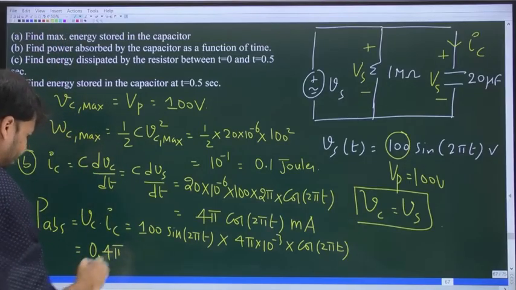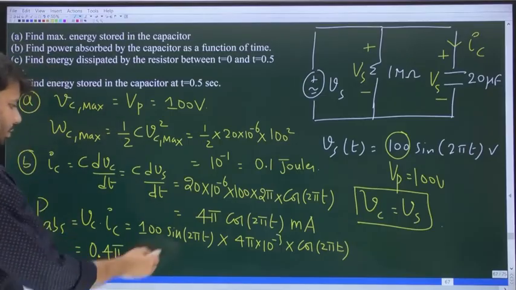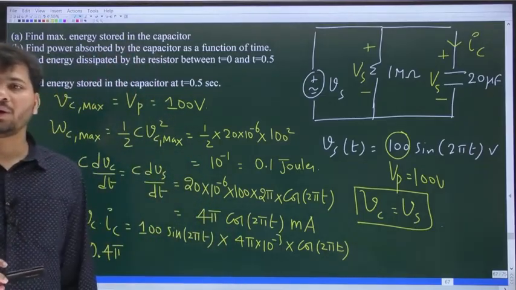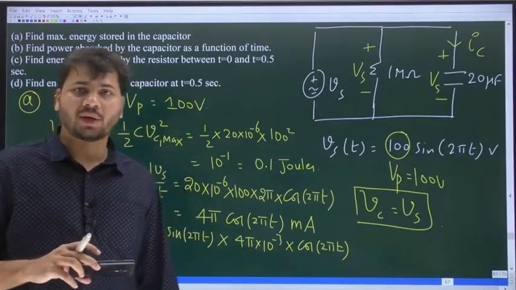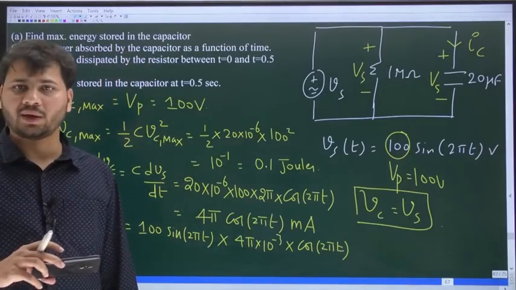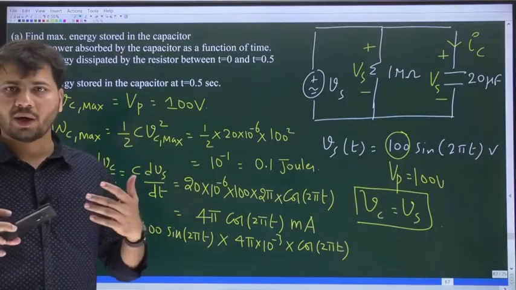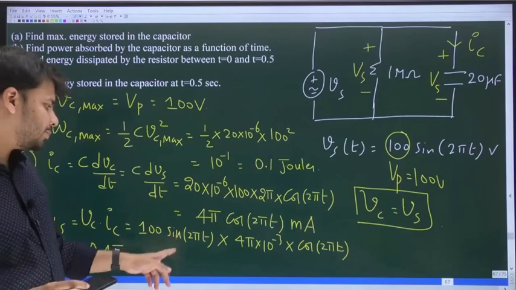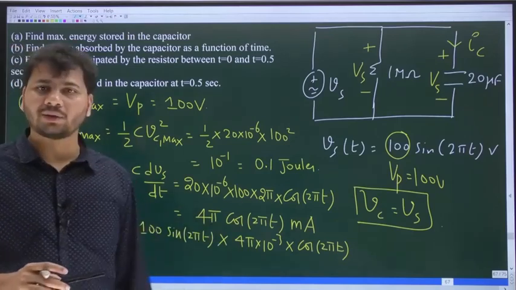Yes or no? 0.4 pi into sin 2 pi t into cos 2 pi t. You know sin 2 theta is what? 2 sin theta cos theta. Yes or no? Sin of 2 theta is what? 2 sin theta cos theta. And here we have what? Sin 2 pi t into cos 2 pi t.